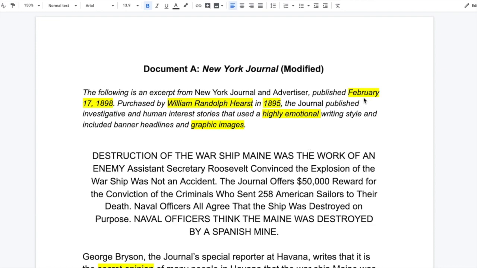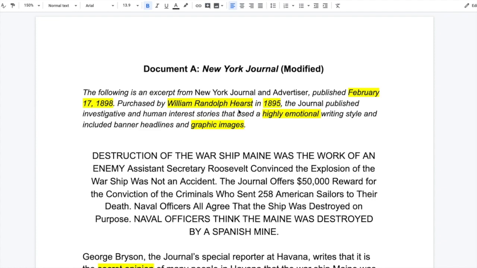First of all, February 17th, 1898 is less than 2 days after the Maine sunk. So it is very unlikely that anyone really knew what happened. When we're talking about 1898, they don't have internet, they don't have satellites, they don't have a way to communicate very quickly and efficiently. It's very, very difficult to believe that we're going to get to the bottom of this in less than 2 days.